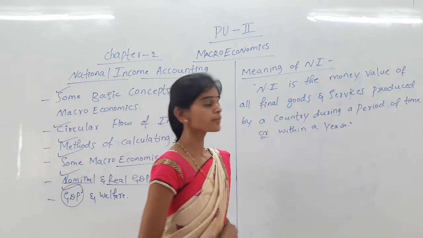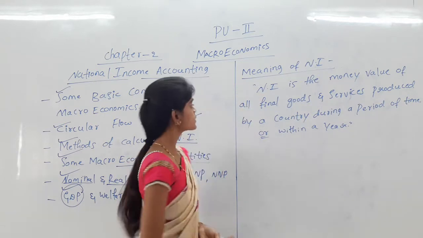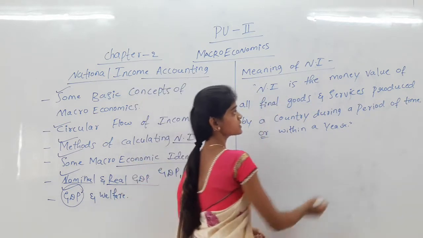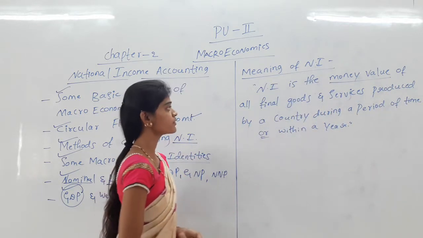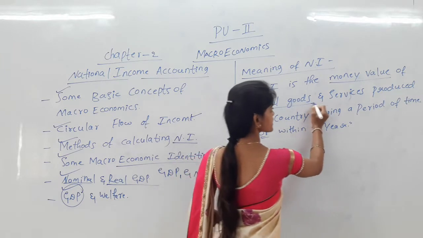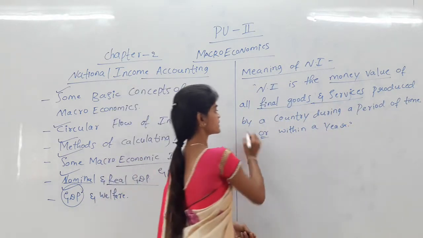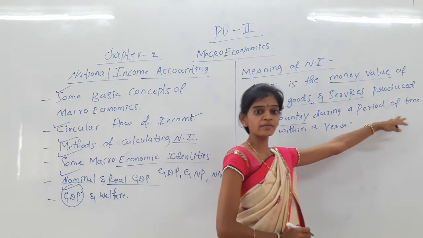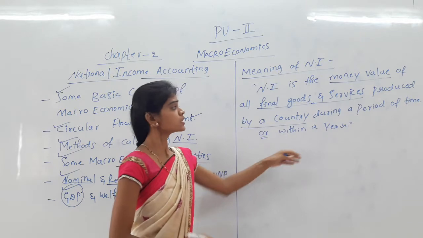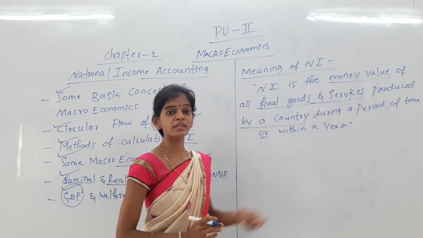Now the meaning of national income. National income is the money value of final goods and services produced by a country during a period of time or within a year. Here we mention money value. Why?